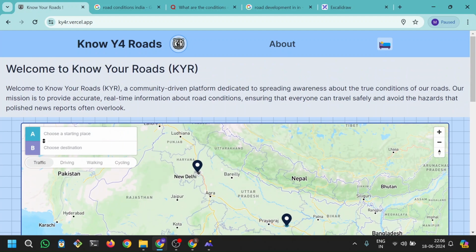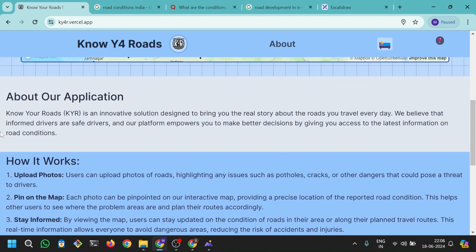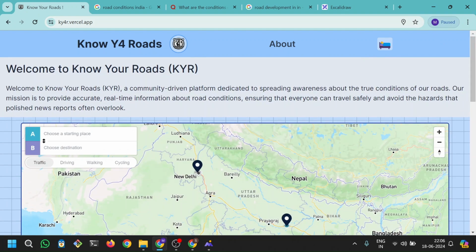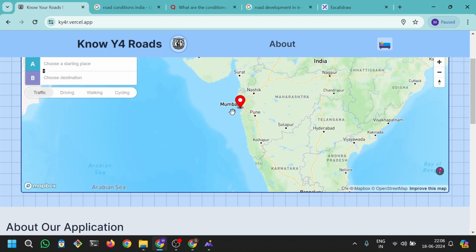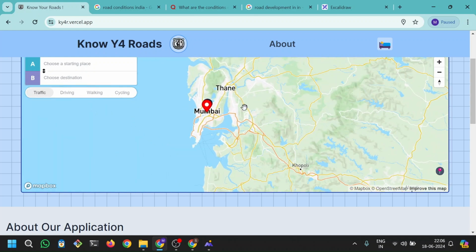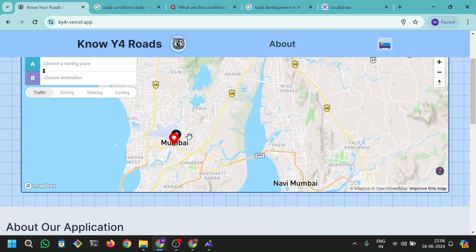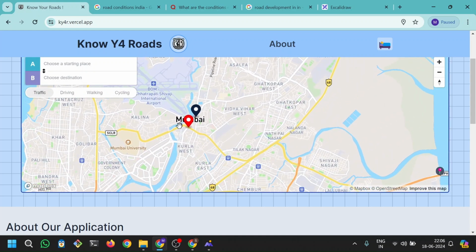You can go to the website and read about all of this more deeply. It's ky4r.versal.app. I will share the link in the description. Don't worry about that. This button is basically the location lollipop sort of thing. You can click and it will point to a mock location. I don't live in Mumbai, but it points me to Mumbai so that I can show a demonstration.